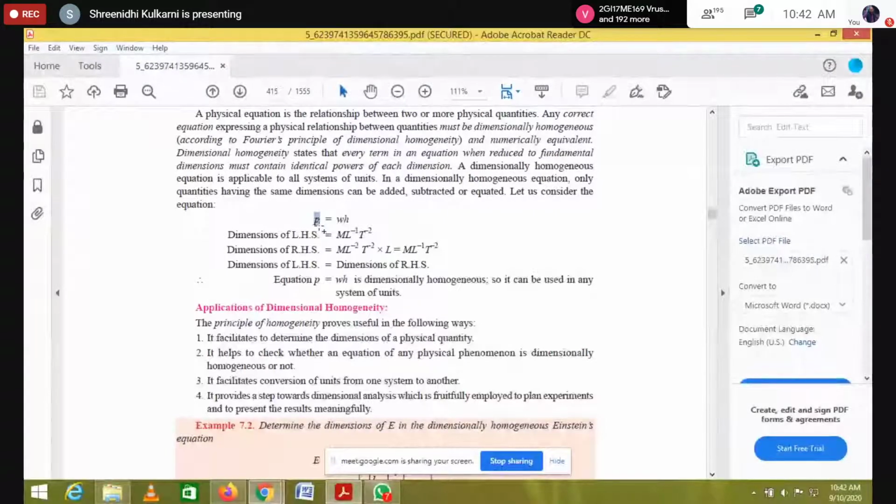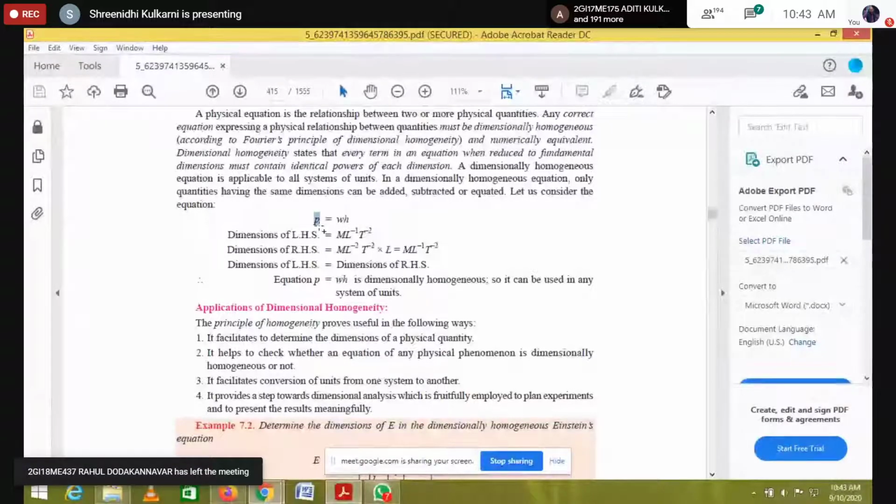That watt we convert to joules per second. Further, joules we can write as Newton meter, so joules per second is Newton meter per second.